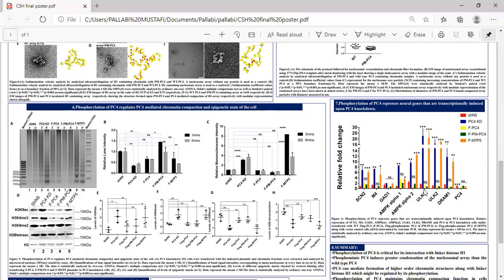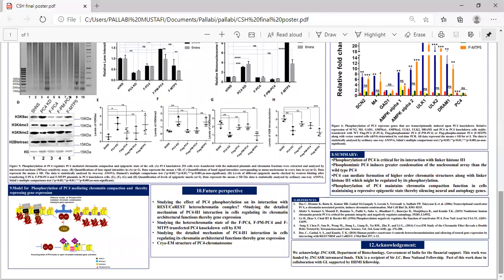And these upregulated genes are again repressed when wild-type and phosphomimic PC4 are expressed, but not the phosphodefective mutant, which brings us to the model that PC4 is indeed involved in maintaining a compact chromatin state